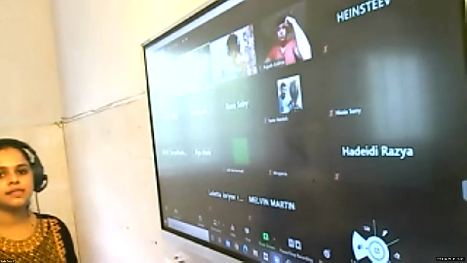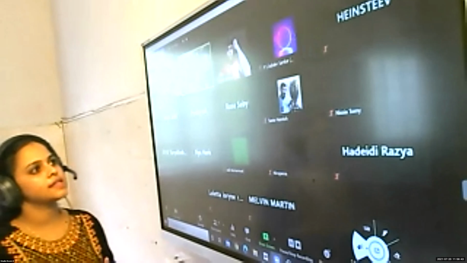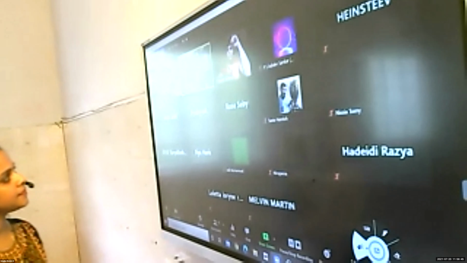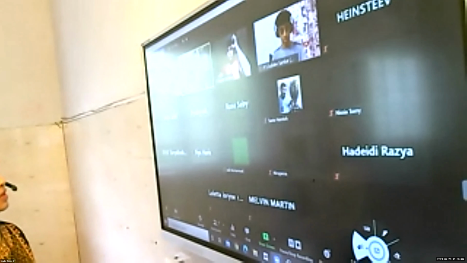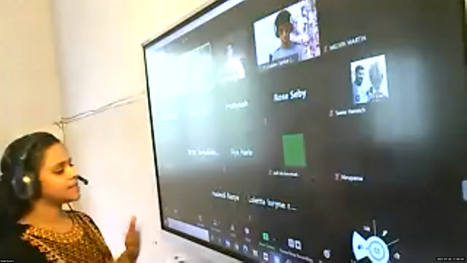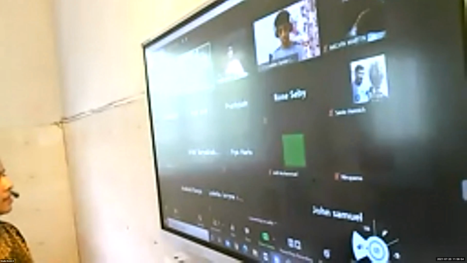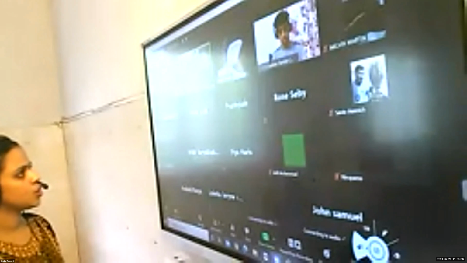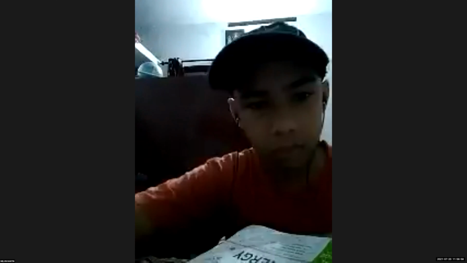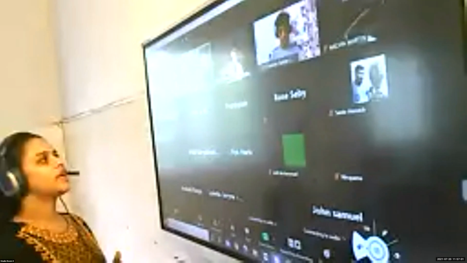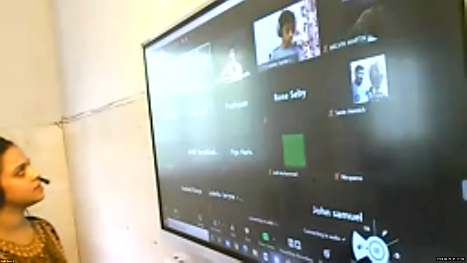So, in the last class, we were discussing the factors affecting the value of resistance, right? So, first, once again, we can recall all these terms. After that, we can move to the next topic. So, Prajot Krishna, what are the factors affecting the value of resistance?